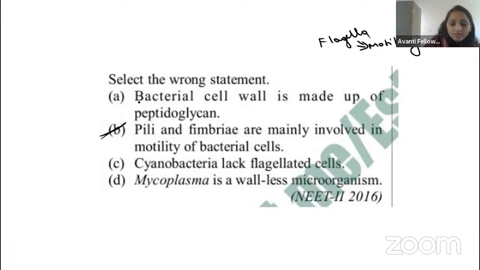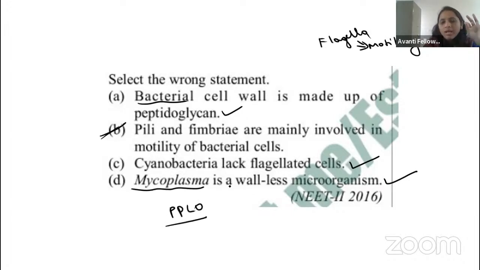Whereas the wrong statement is option B. The bacterial cell wall is made up of peptidoglycan, yes, that is correct. Coming to cyanobacteria lack flagellated cells, yes, correct. Then option D, mycoplasma is a wall-less microorganism. Yes, guys. The bacteria which do not contain a cell wall is mycoplasma. We call it PPLO, pleuropneumonia-like organism.